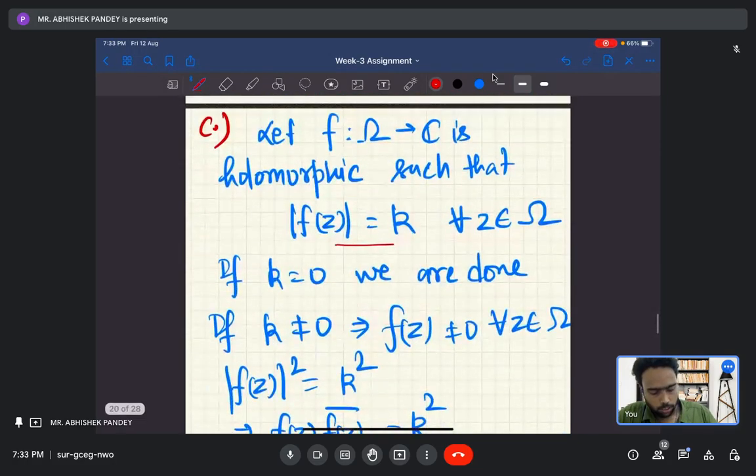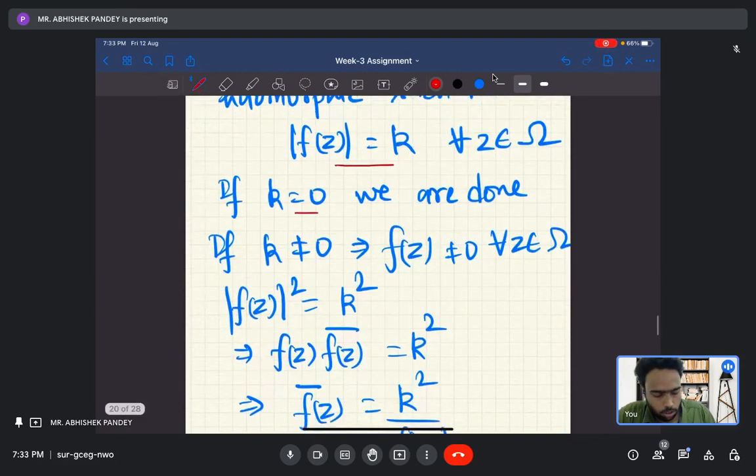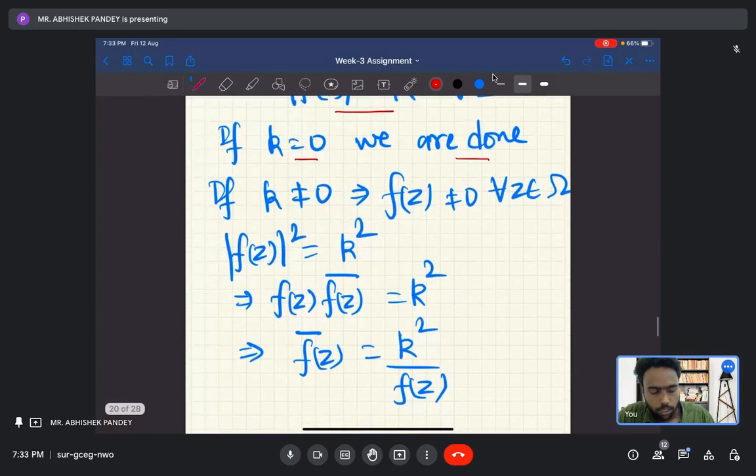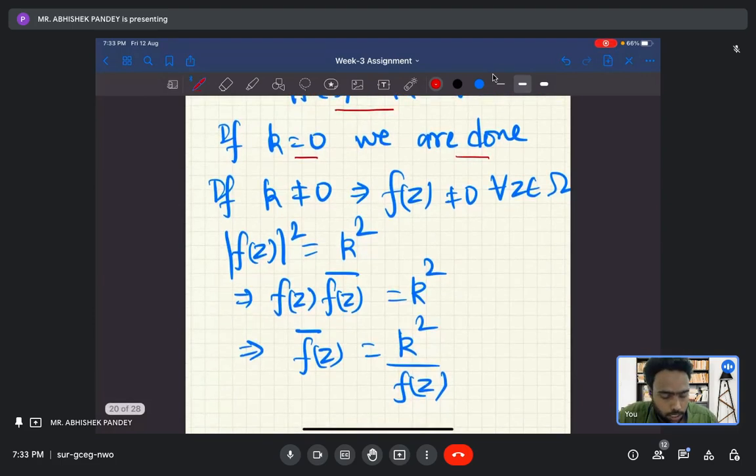Let mod of f of z equal k. If k equals 0, we are done. If k equals 0, the modulus is 0, then f is 0, so it is holomorphic and there is no problem. Now if k is non-zero, it means f of z is non-zero for all z belonging to omega. Is this observation fine to everyone?